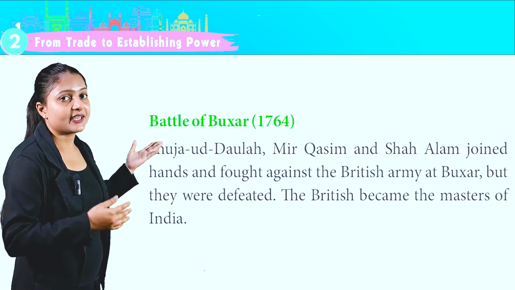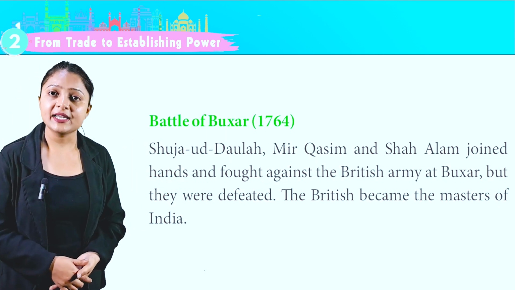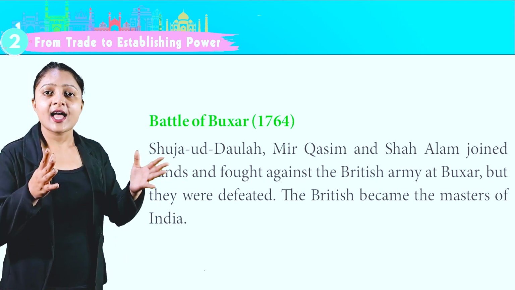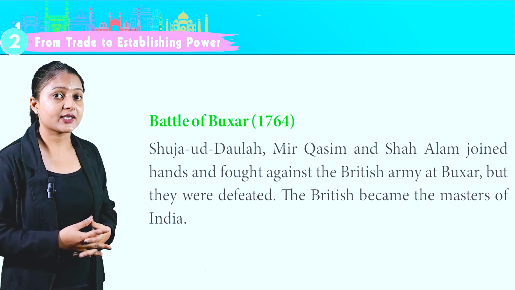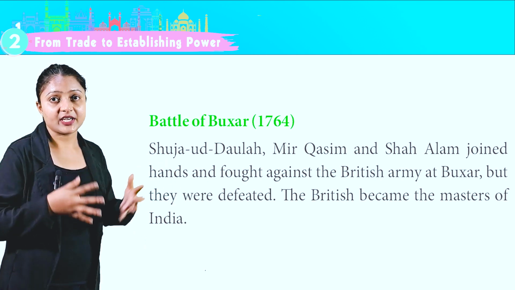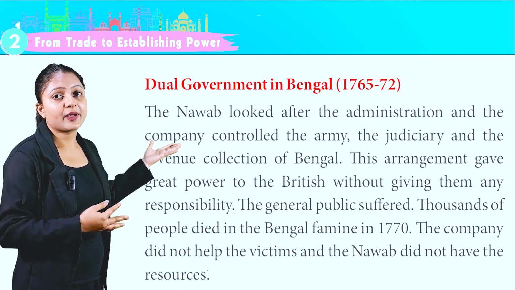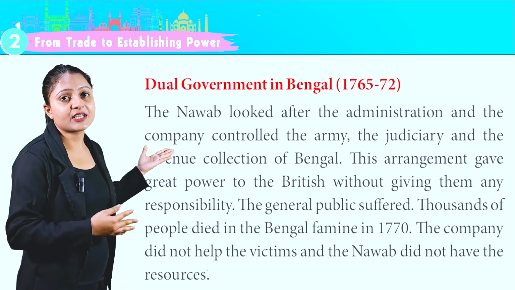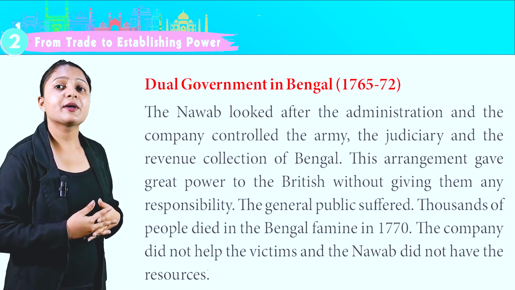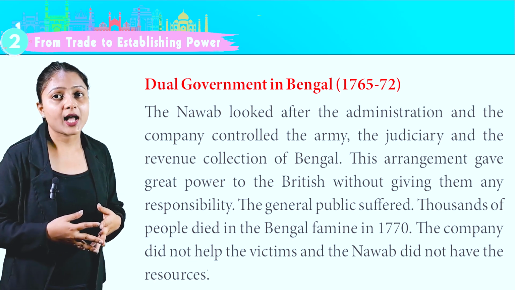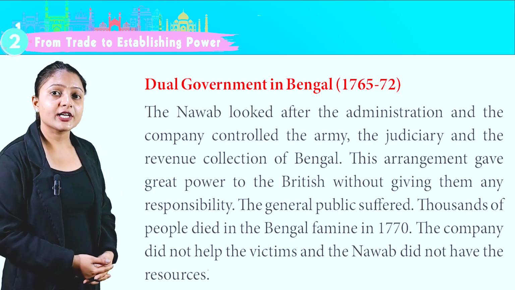Battle of Buxar, 1764. Shuja-ud-Dawla, Mir Qasim and Shah Alam joined hands and fought against the British army at Buxar, but they were defeated. The British became the masters of India. Dual government in Bengal, 1765 to 72. The Nawab looked after the administration and the company controlled the army, the judiciary and the revenue collection of Bengal.